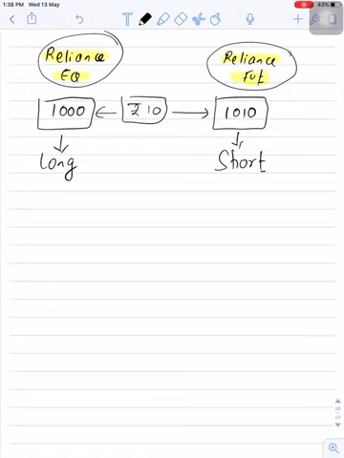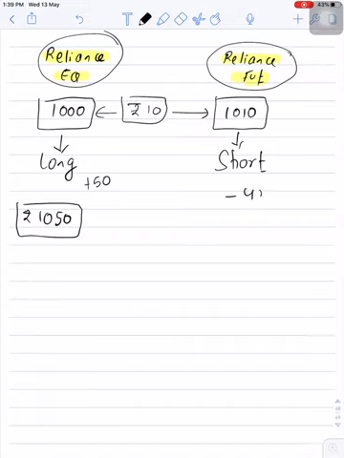Let's assume now on expiry day Reliance underlying closed at rupees 1050. So in the cash market I made a gain of 50 rupees, whereas in the futures market I lost 40 rupees. So on a net basis you can see I made a gain of 10 rupees.